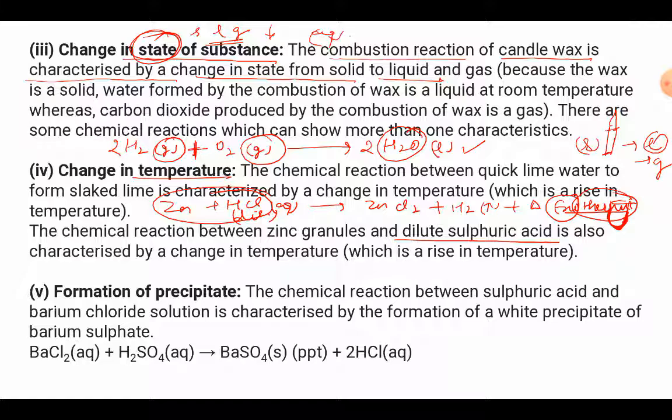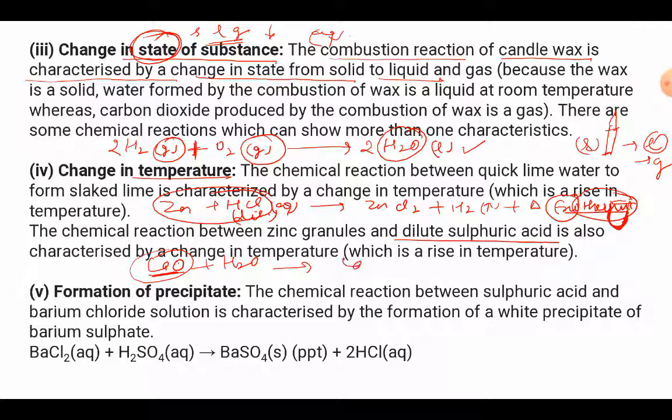Second example, let us discuss one more. We take quicklime, which is also called calcium oxide, a chemical substance which is used at the time of whitewashing in our homes. So whenever we go for whitewashing, calcium oxide is used. That calcium oxide is mixed in water, and if you might have paid attention, the painters never mix this with their hand. They use a long wooden stick or a wooden spatula or a wooden plank for this. Now why do they use a wooden plank or a stick? They never mix calcium oxide into water with their bare hands, right?